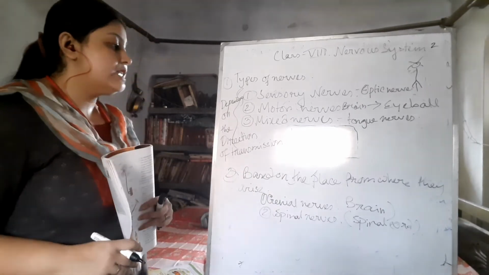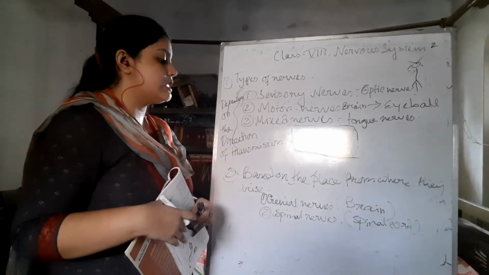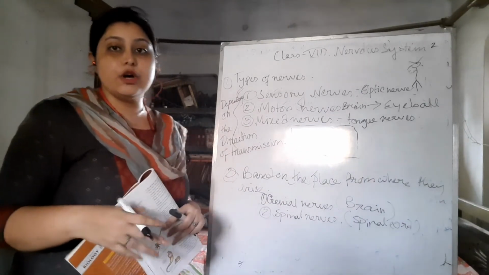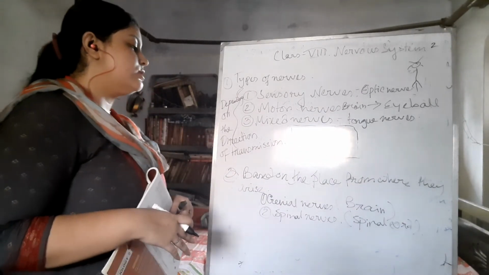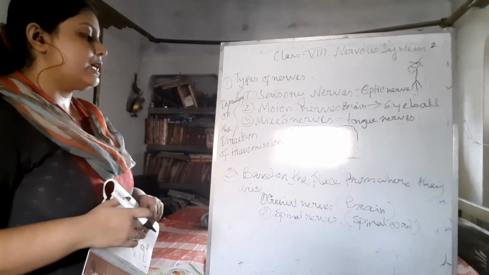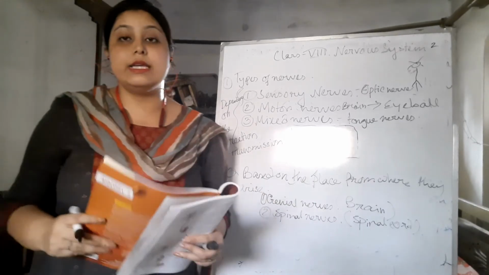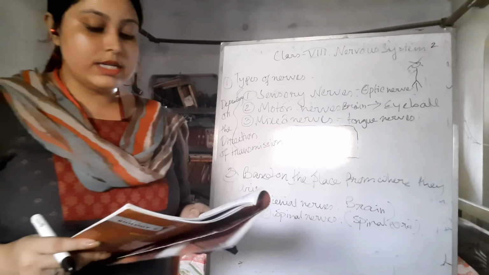Then, on the basis of the place from where these nerves arise, the types can be of two kinds, the cranial nerves and the spinal nerves. The first one is the cranial nerves. What are cranial nerves?